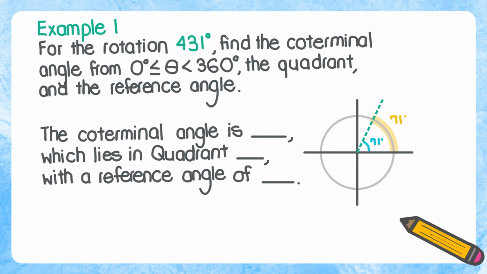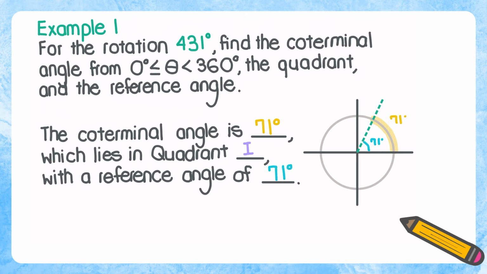So given 431 degrees, we were able to find its coterminal angle, which quadrant it lies in, and also the reference angle. So I've jotted down a sketch on the right. And when you're doing practice problems on Delta Math, your answers will look like this. So the coterminal angle is 71 degrees, which lies in quadrant 1 with a reference angle of 71 degrees.